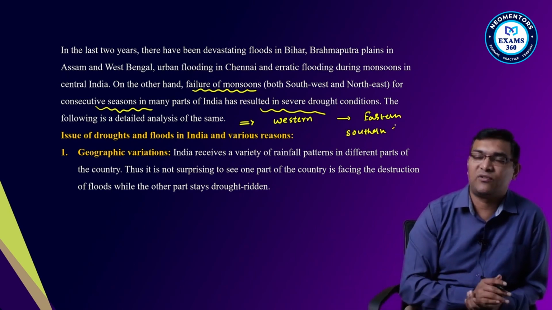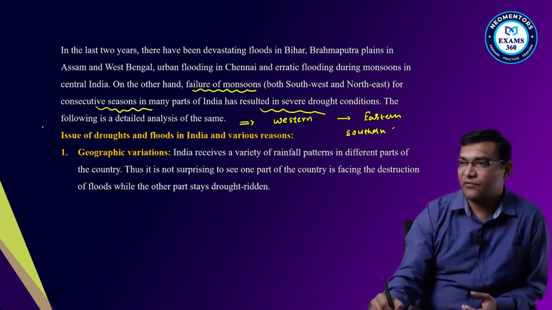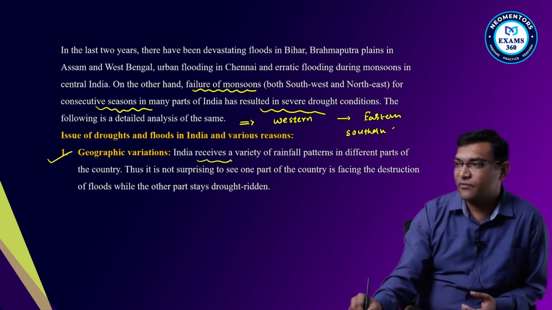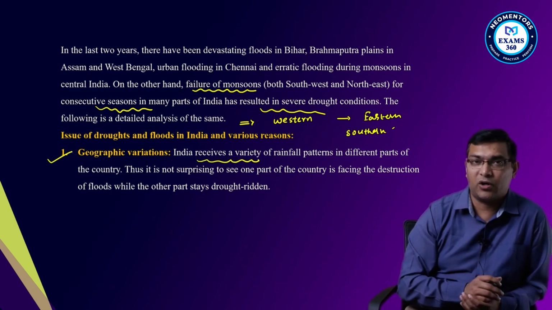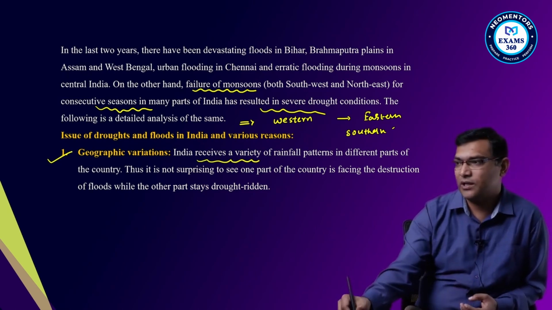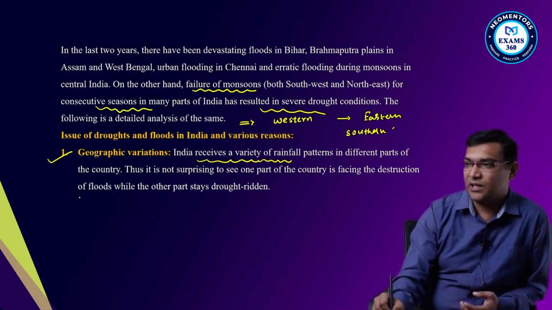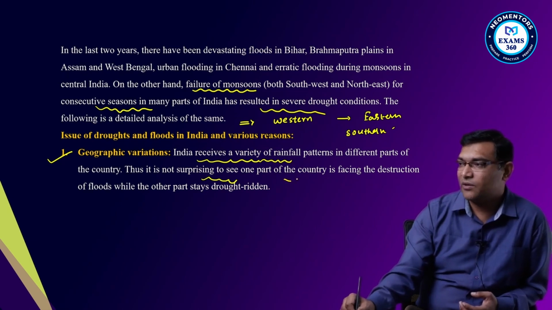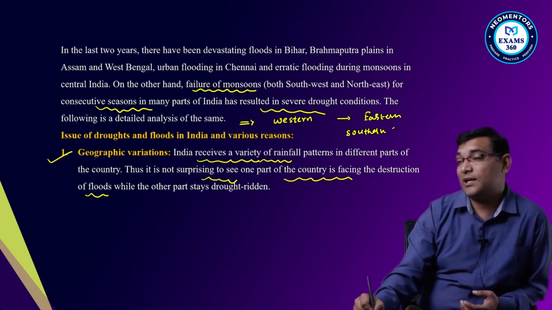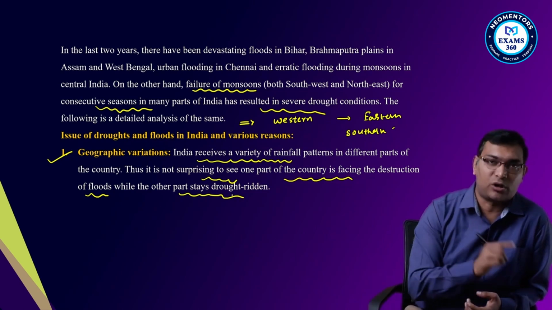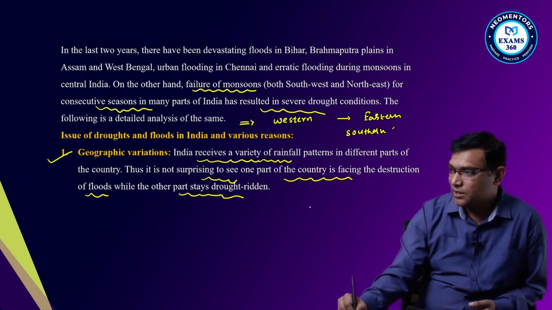So what are the issues of floods and drought? First, geographical variation. India receives erratic rainfall. Because of the erratic monsoon, there is a variability of the rainfall pattern in different parts of the country. It is not surprising to see one part of the country facing the destruction of floods while at the same time another part is staying in drought. Like you see, this is India.